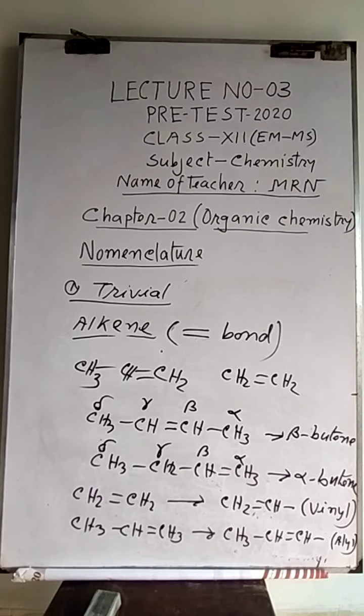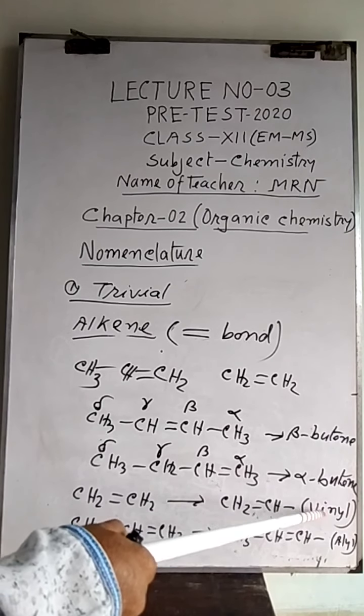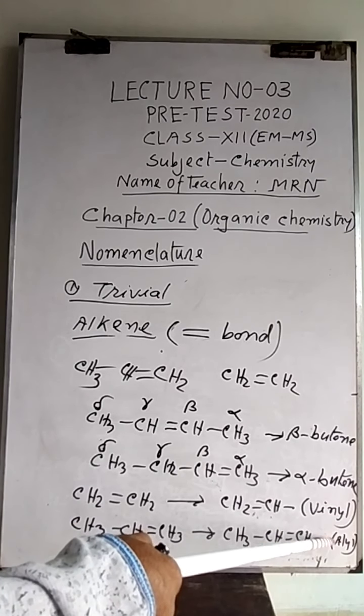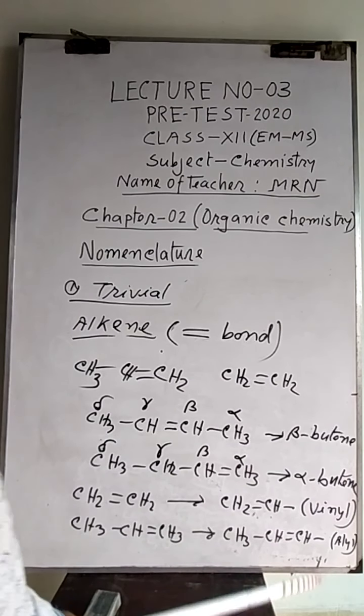With this radical, when OH group is joined, then it will be called vinyl alcohol. When OH group is joined with the allyl, it is allyl alcohol, and so on. In this way other compounds can be named.